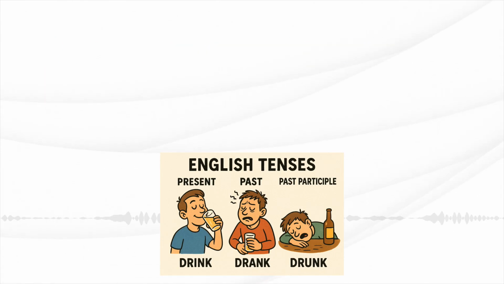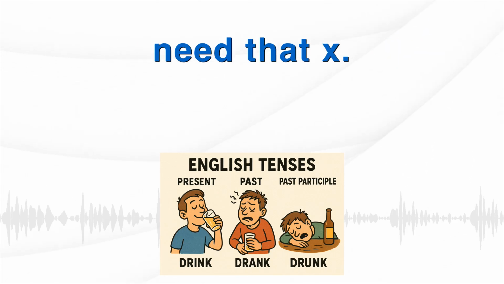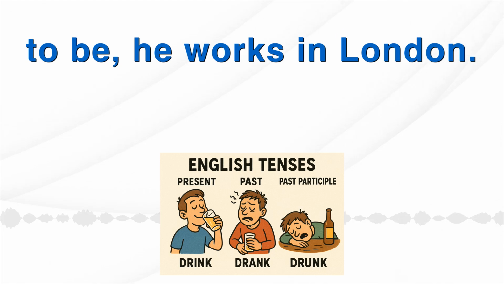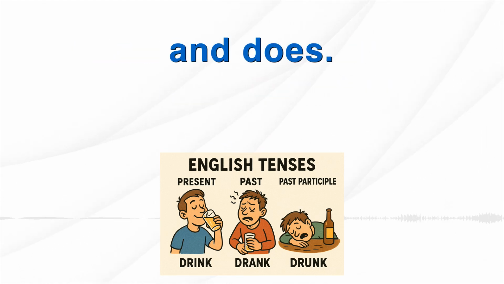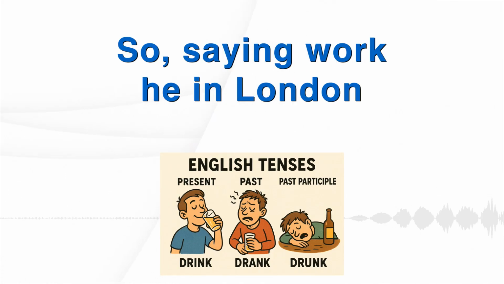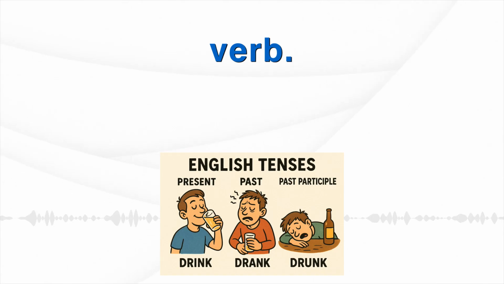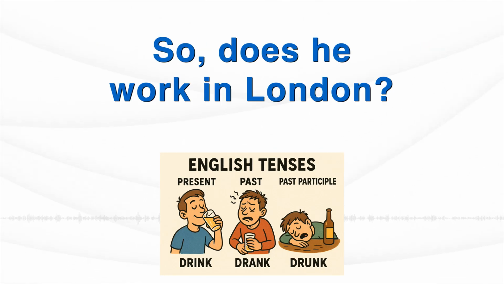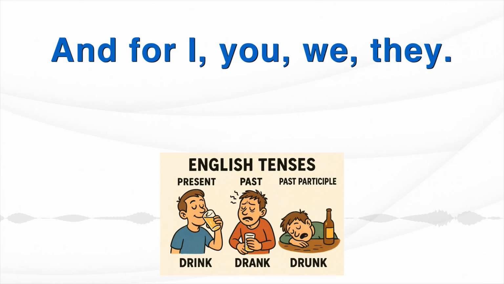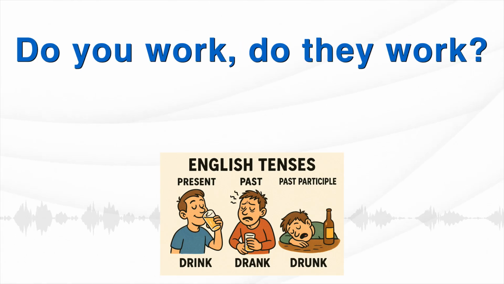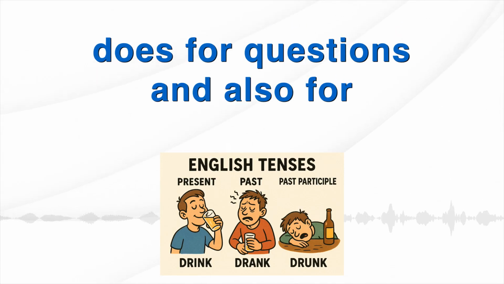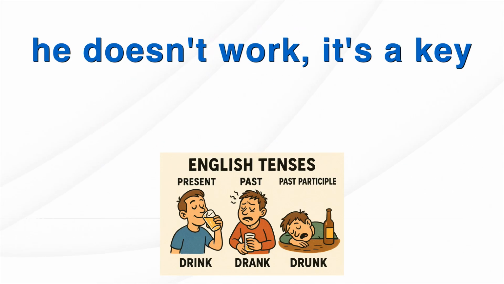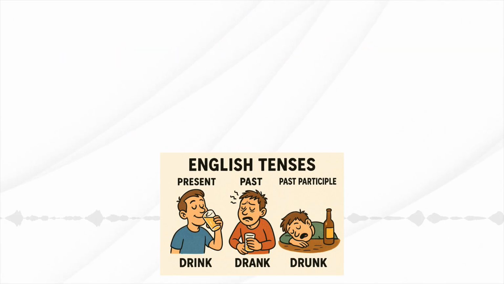Right? Just I work. And for he, she, it, you need that S. So he work in London needs to be he works in London. That S is really important. Okay. And the questions, you mentioned do and does. Yes. So saying work he in London doesn't work. We need that helper verb. For he, she, it, it's does. So does he work in London? And for I, you, we, they, it's do. Do you work? Do they work? And this pattern using do or does for questions and also for negatives like I don't work or he doesn't work. It's a key pattern in English. You'll see it a lot.